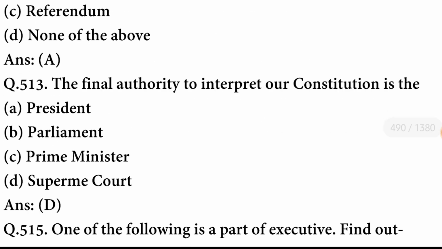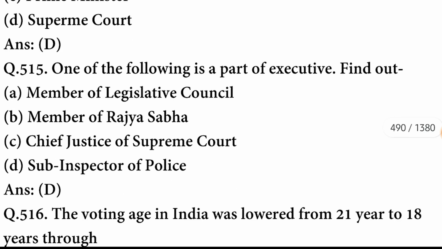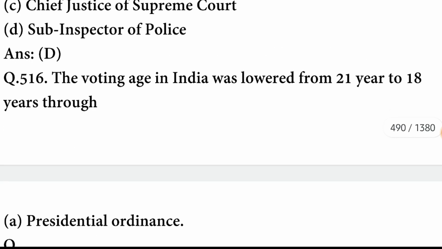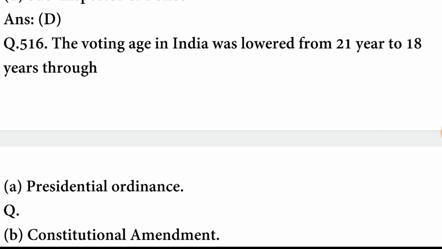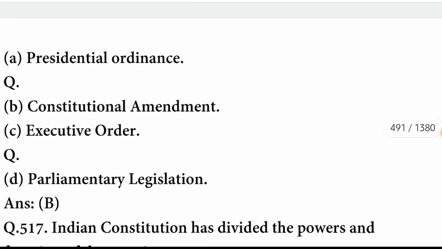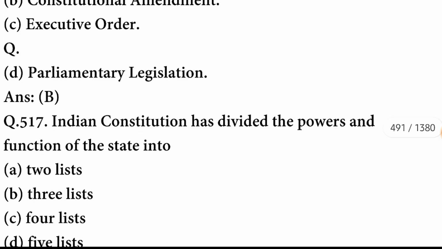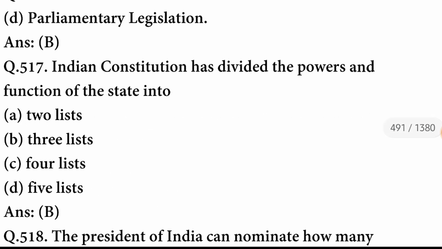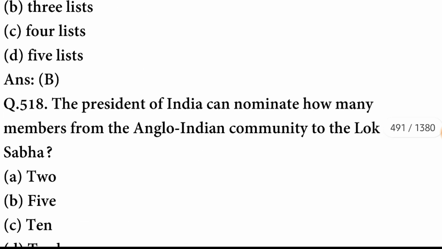The final authority to interpret our constitution is the Supreme Court. Which one of the following is a part of the executive? Find out. So it is Sub-Inspector of Police. The voting age in India was lowered from 21 years to 18 years through a constitutional amendment. B option is correct. Indian constitution has divided the power and function of the state into 3 lists.